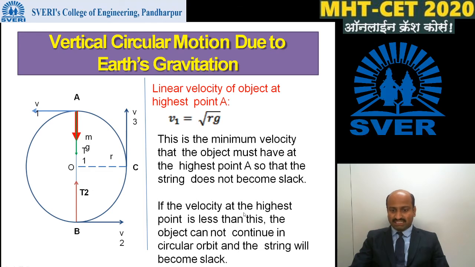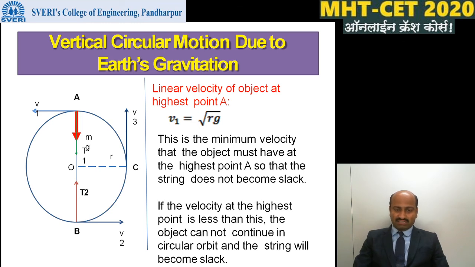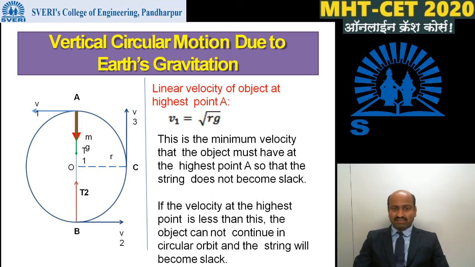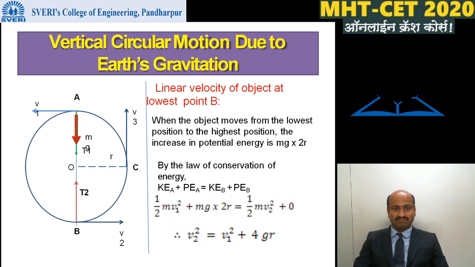If the velocity at the highest point is less than this, then the object cannot continue the circular motion and the string will become slack. So in order to maintain vertical circular motion at the highest point, the object should possess a velocity equal to or greater than square root of rg. If it is less, then circular motion will not be possible.